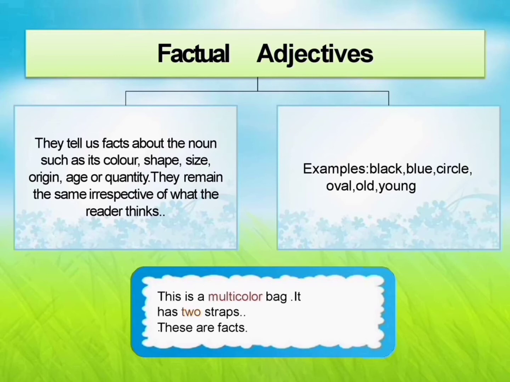We can't change the color of this particular chalk piece. So this is a factual thing. It mostly tells about its color, shape, size, origin, age or quantity. It won't change from person to person. It will remain the same for everyone. So that is factual adjectives.